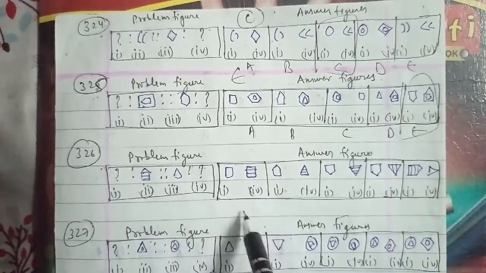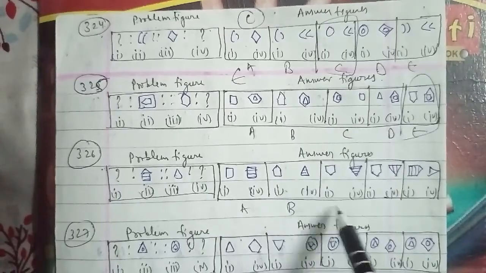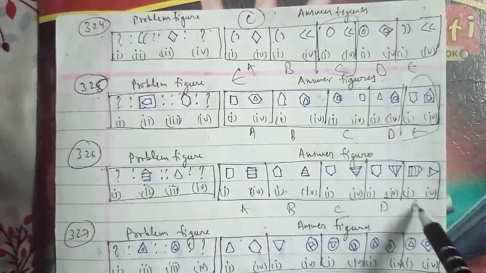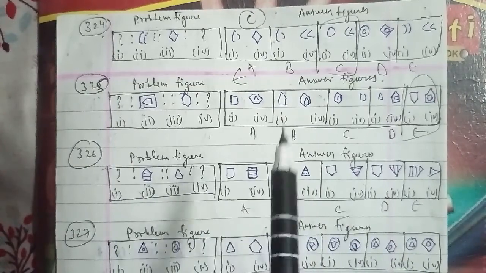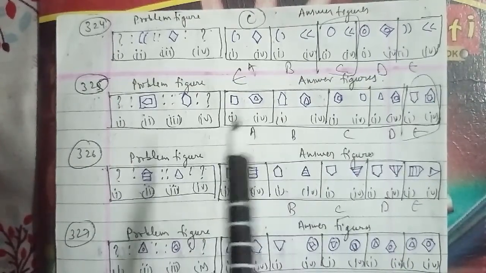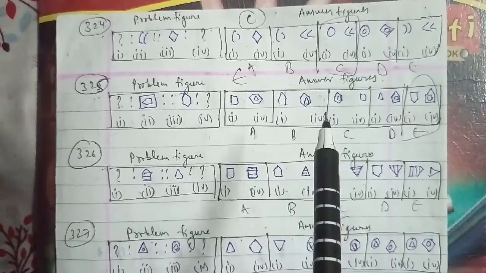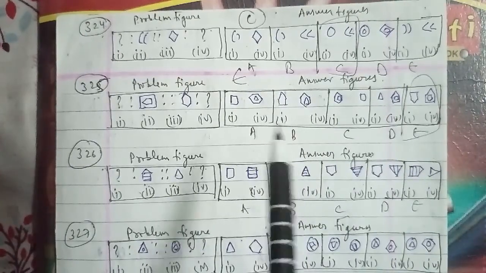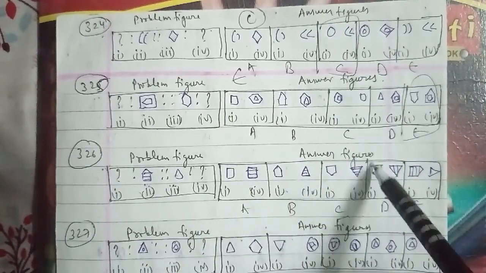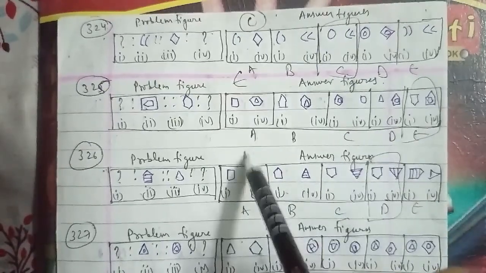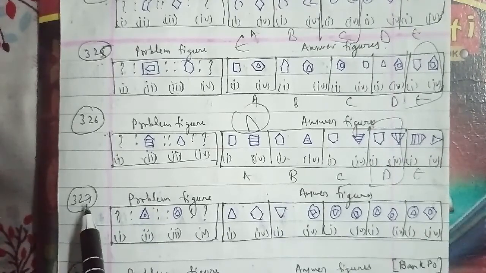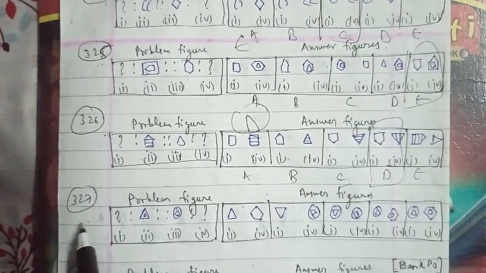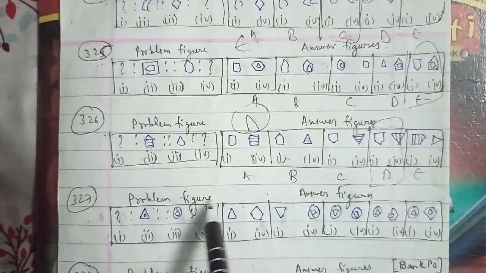Let's go ahead with the other one, which is the 330th question of the session. The problem figures and the answer figures as well have been named as figure A, B, C, D and E. In terms of it here, the central figure is removed and 4 small figures similar to it appear in the spaces between the intersecting lines, and this gives the second from 1. We can say that the D figure will be the right answer for this question as well.